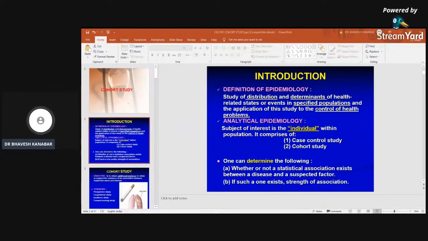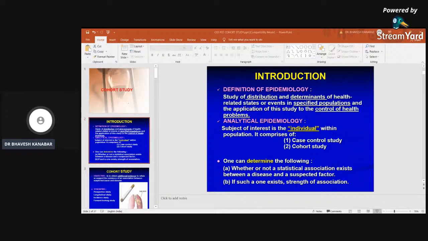Another example is age group wise distribution: how many children are affected by COVID, how many adults are affected by COVID, or what percentage of adults are affected by COVID. These are the examples to explain the distribution of health related status.